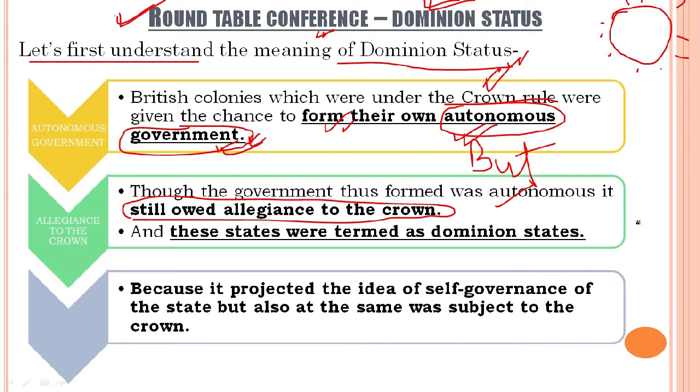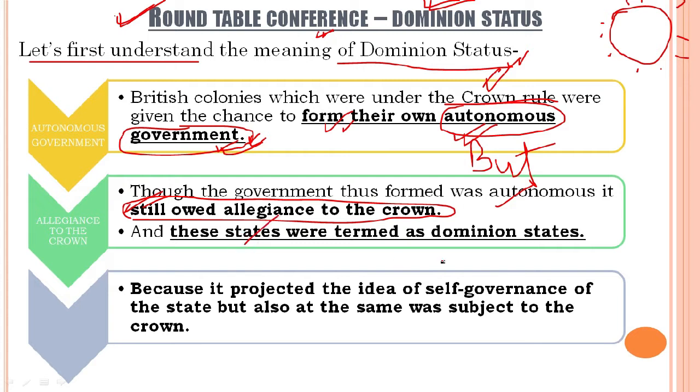The only point of difference here was that we were still going to be a part of Britain, but the government was to be formed in India by the people of India. Still we had to owe allegiance to the British crown. Still we were to be considered a part of Britain, as a colony of Britain. The only difference which makes it a dominion was that we were about to form the government by ourselves. But we were still going to be a part of Britain. So this is known as dominion status.